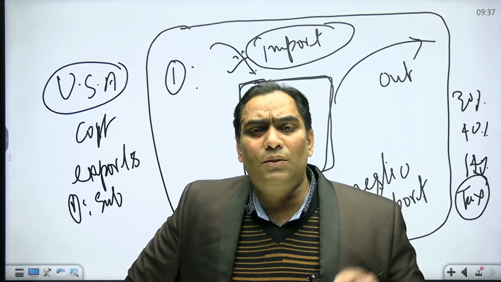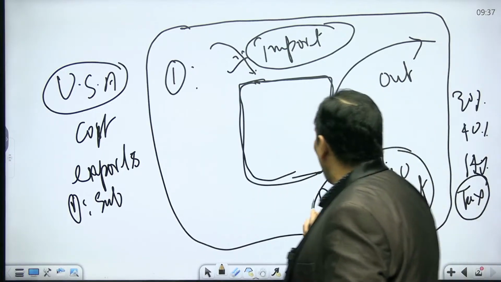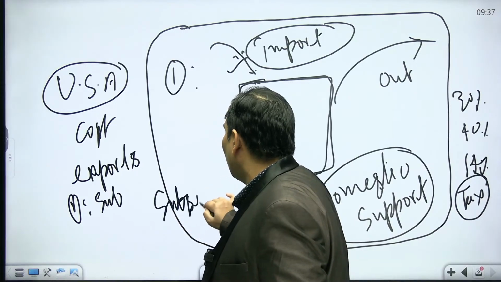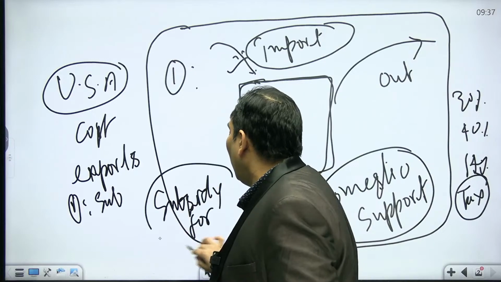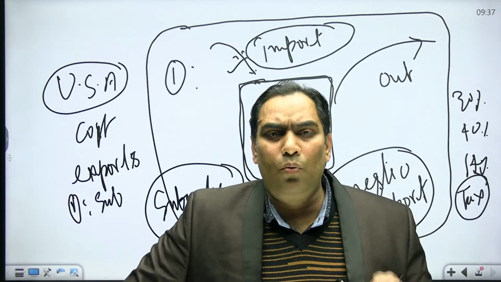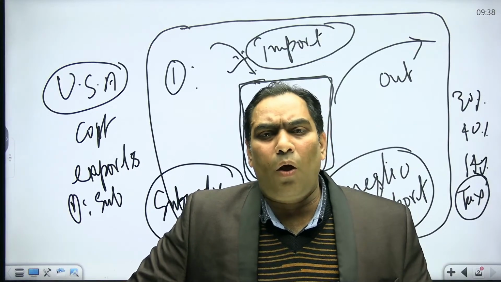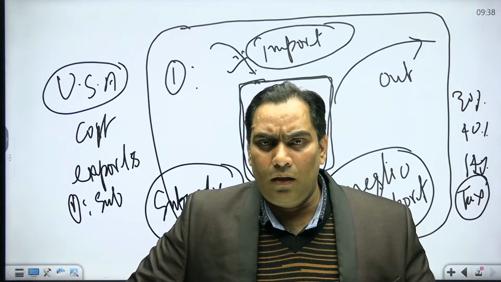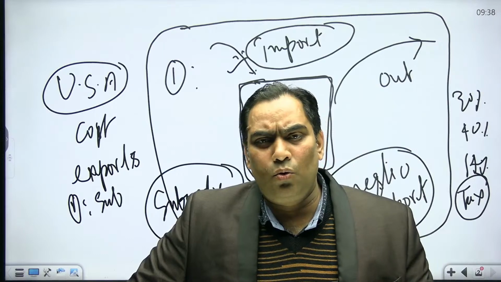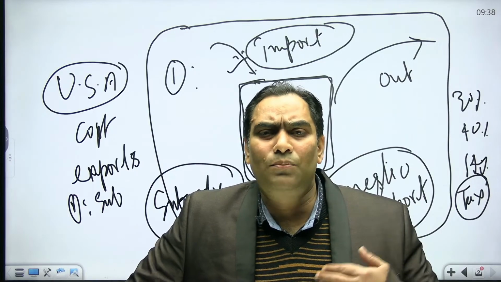Okay, so this may be, and the other can be domestic support. Domestic support means they are going to give support in the form of subsidy for the production. So let me tell you that the basic purpose of WTO was, or is, to have the free flow of trade, and this free flow of trade can be obstructed in three ways: by restricting the import from other countries, or by giving undue advantages to their exporter, and by giving domestic support, meaning giving subsidy to the producer.